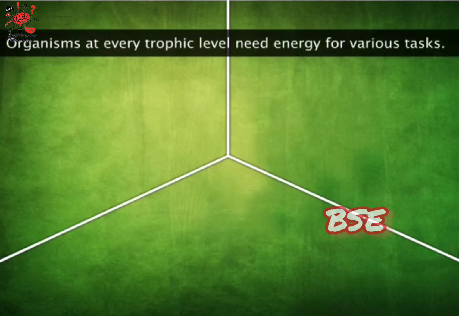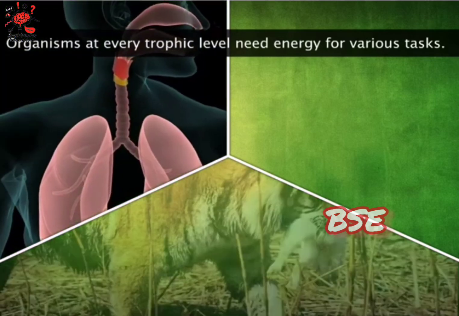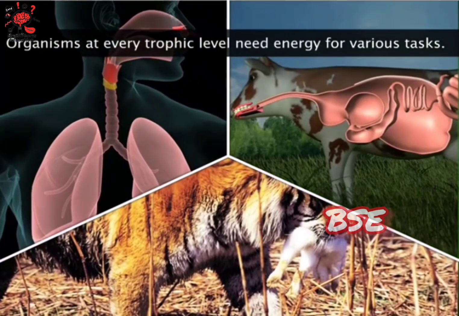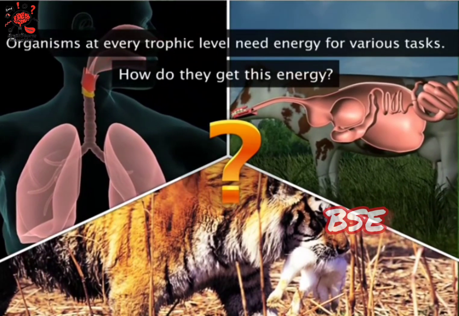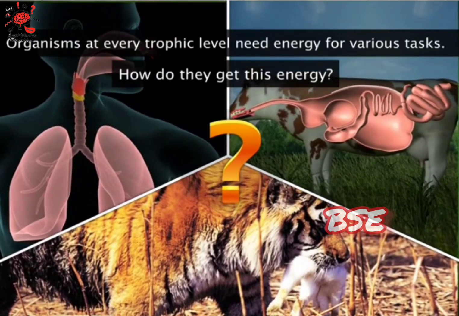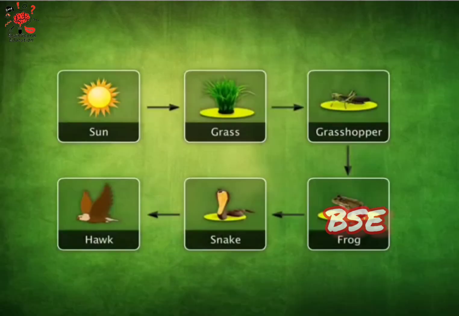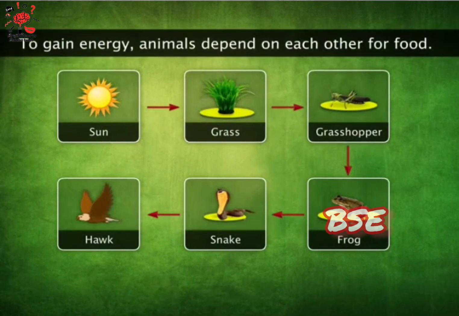Organisms at every trophic level need energy for various tasks such as respiration, catching prey, and digestion. How do they get this energy? To gain energy, animals depend on each other for food.